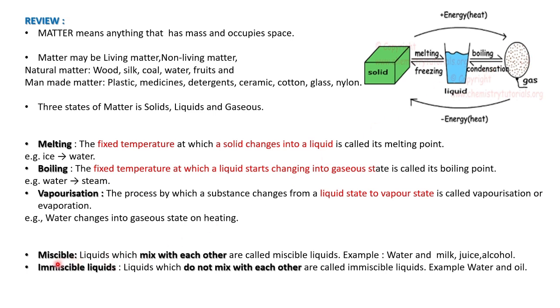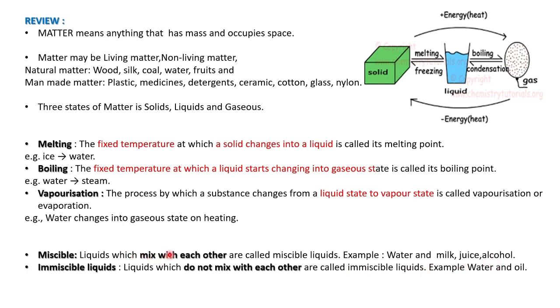Then miscible things. What are miscible things? Those which mix with each other, like when we add water to milk. It will be in the same layer, one single layer we can see. Or when we add lemon juice or any concentrated juice with water, we will see only one liquid in the glass, or water with alcohol.